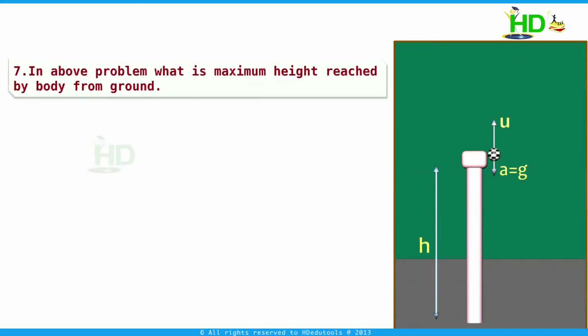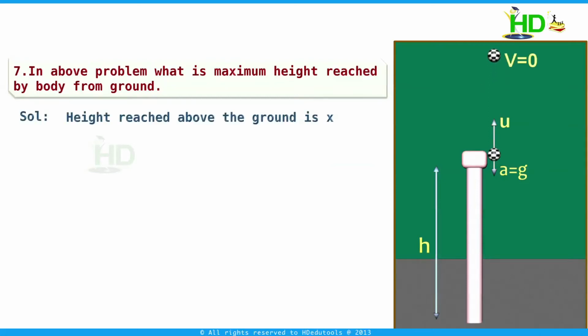Suppose in the same problem, what is the maximum height reached by the body? Now this is the height reached by the body from the projection point, which is x. First we find the value of x. For this we take the equation v square minus u square equal to 2as.